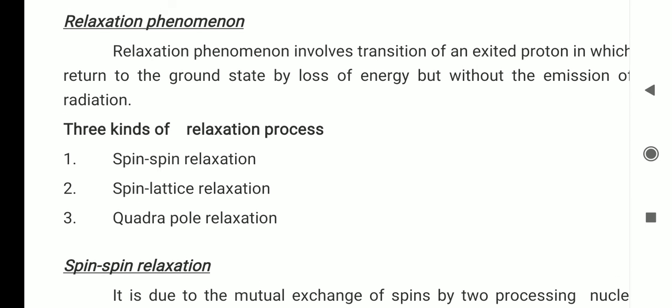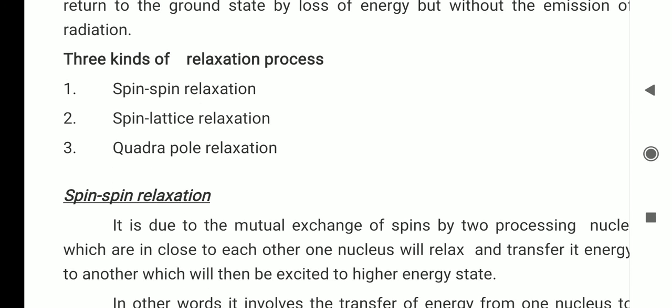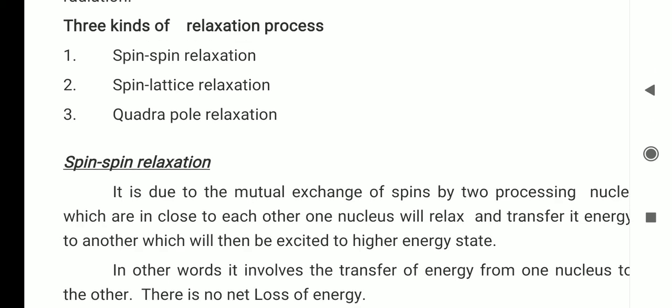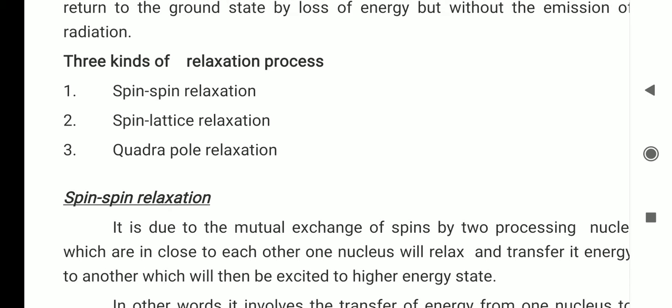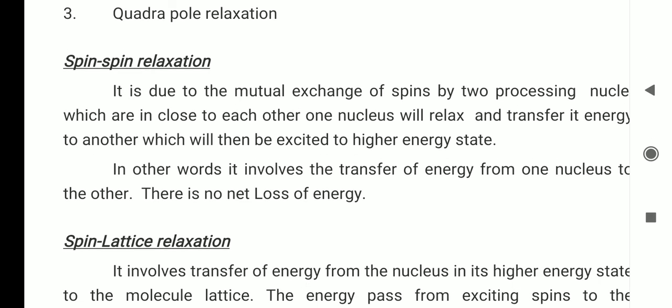There are three kinds of relaxation process. One is spin relaxation, the second is spin lattice relaxation, and the third is quadrupole relaxation. In our syllabus we have two types of relaxation process, spin and spin lattice. So now we discuss spin relaxation. Spin relaxation means the transfer of protons from the beta state to the alpha state by mutual exchange of energy with the neighboring protons. That is called spin relaxation.